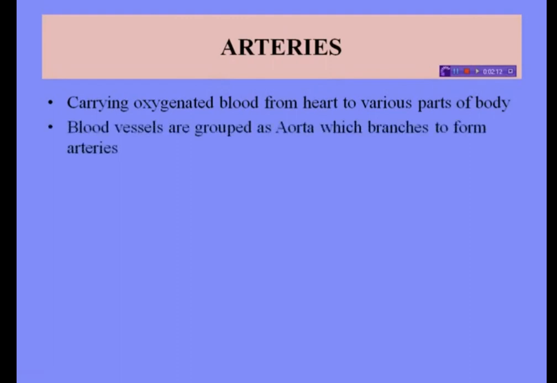Next, blood vessels are grouped as aorta, which branches to form arteries. Actually, arteries are tough on the outside and smooth on the inside. As the arteries move away from the heart, they divide into smaller vessels. The largest arteries are about as thick as our thumb. So, blood vessels come in aorta, and aorta branches into arteries.